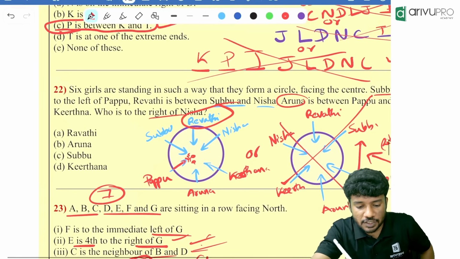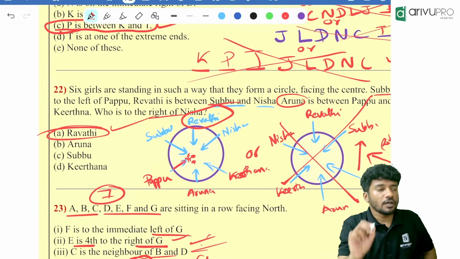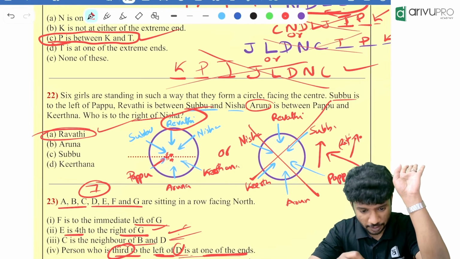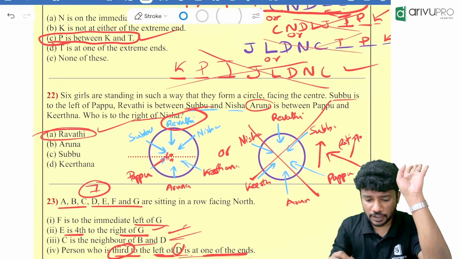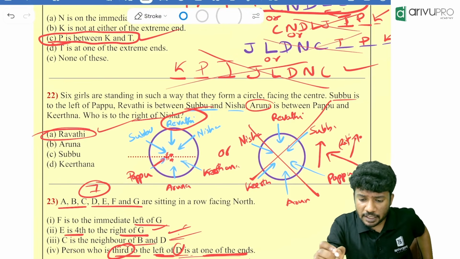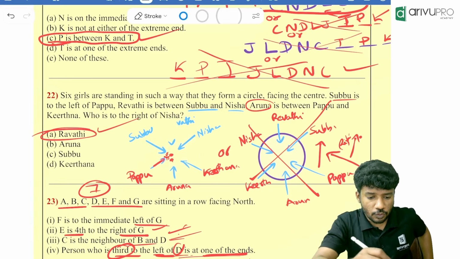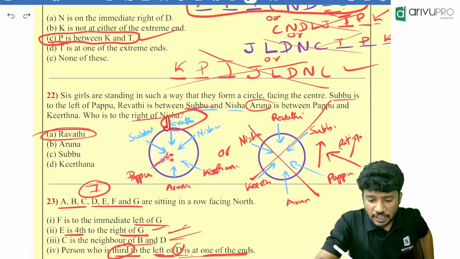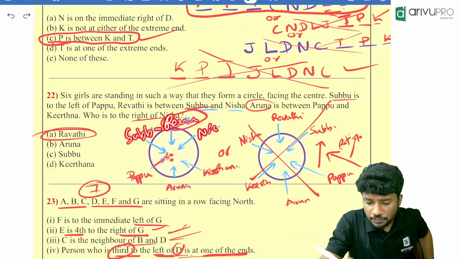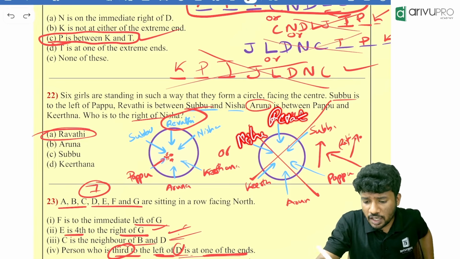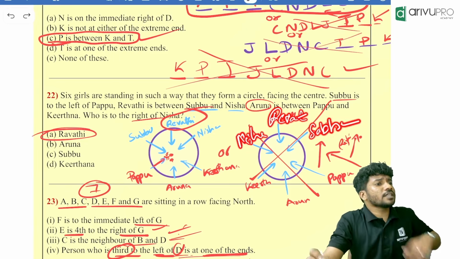And you tell me, who is to the right of Nisha? Revati is to the right of Nisha. One by one you should draw. I will draw it again for you. People, listen carefully. What all things are mentioned over here? First one is given like Revati is in between. Once again, what is given? Revati is in between Subbu and Nisha. Similarly, I can take another possibility. Revati is in between Nisha and Subbu.